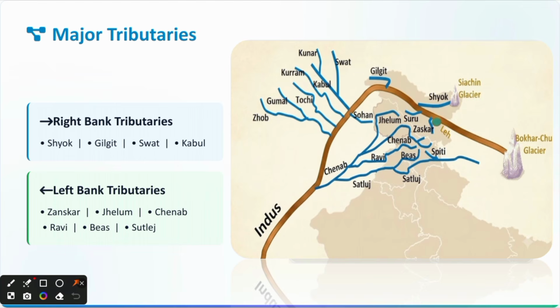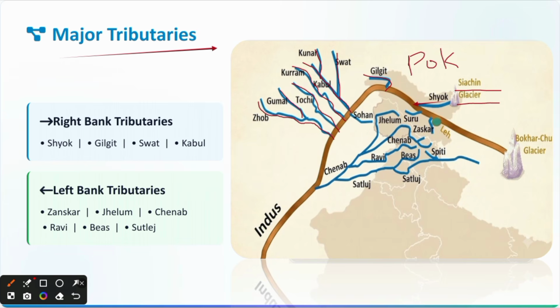Now coming to the major tributaries. Right bank tributaries हैं Shok, which originates from the Siachen Glacier, which is the largest glacier located in Karakoram range. Next comes the Gilgit, located in POK, Pakistan occupied Kashmir, Swat, Kunar, which are the tributaries of Kabul River. Then comes the Kuram, then Tochi, Gumal, which is an important tributary of Zob.